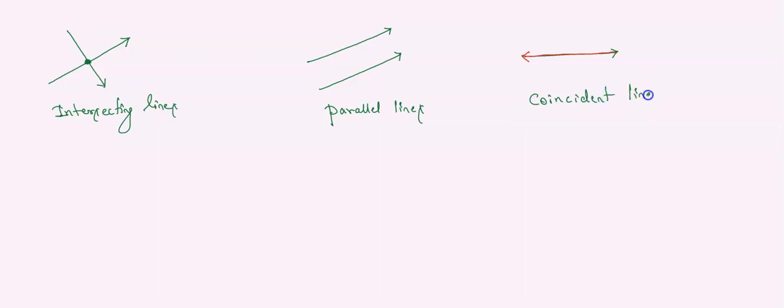Coincident lines. Got it? If two lines cut each other, that is intersecting lines. If they are moving parallelly, parallel lines. If they are overlapping, coincident lines. ठीक है? Good. These two lines are cutting at how many points? In the first case, only one point. Can you see?